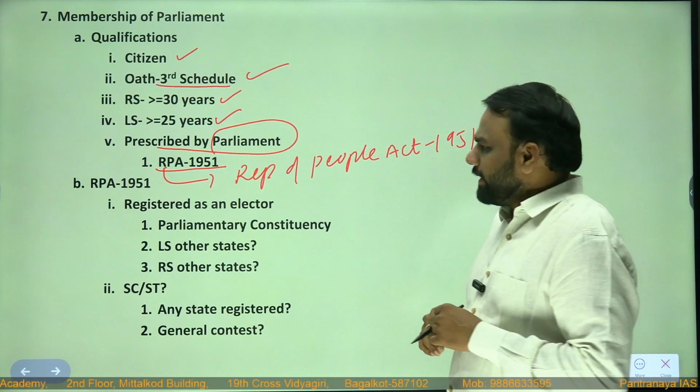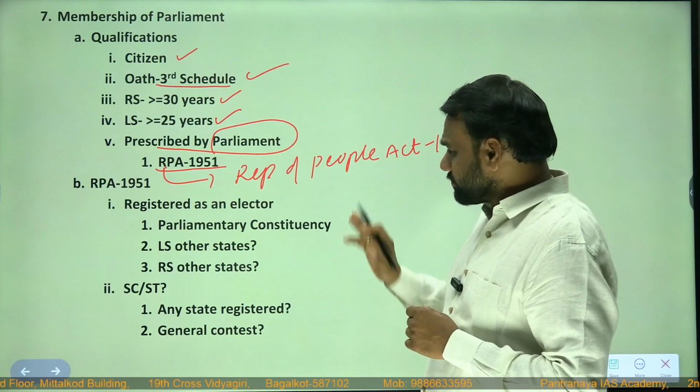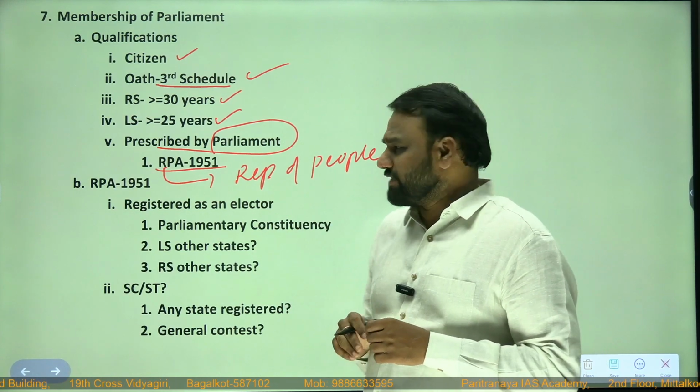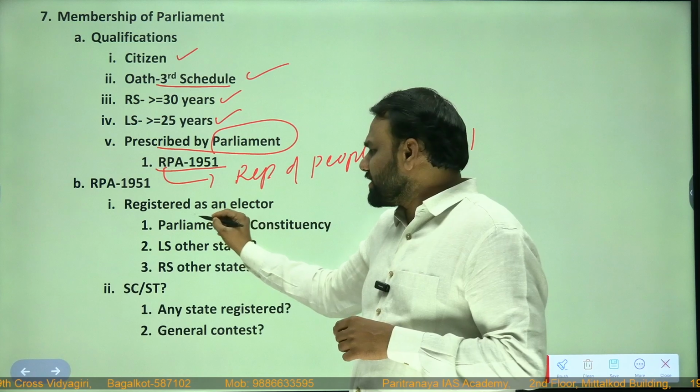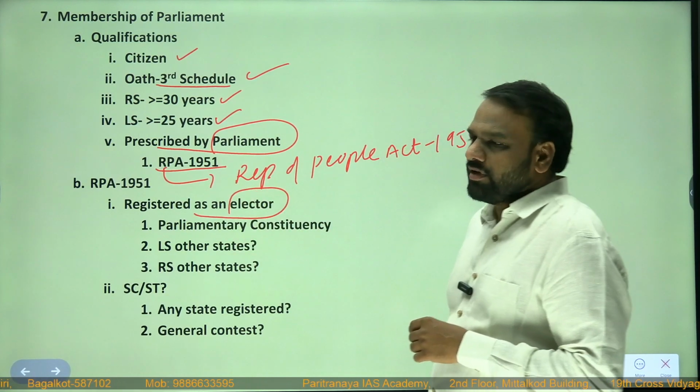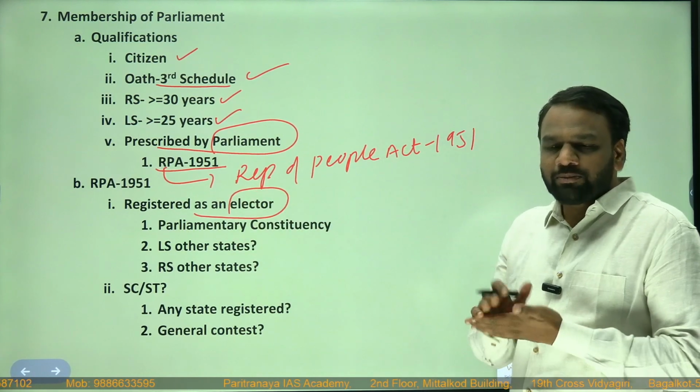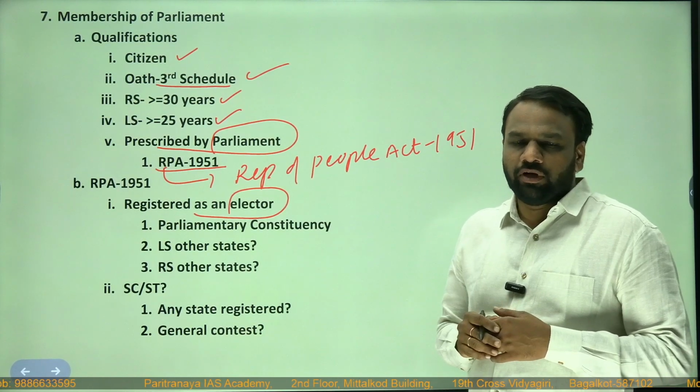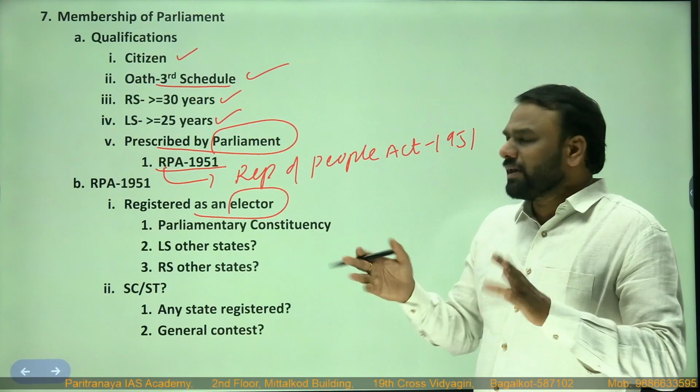Next, apart from this, there are other requirements as well. So what are those requirements? He should be registered as an elector. Registered as an elector means his name should appear in the electoral roll in any parliamentary constituency.